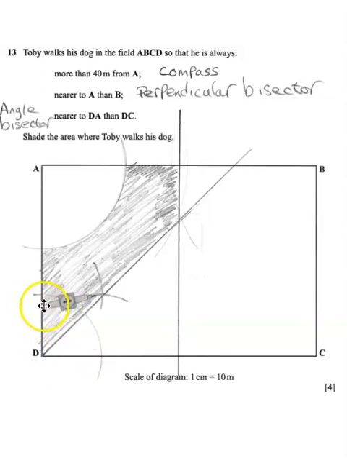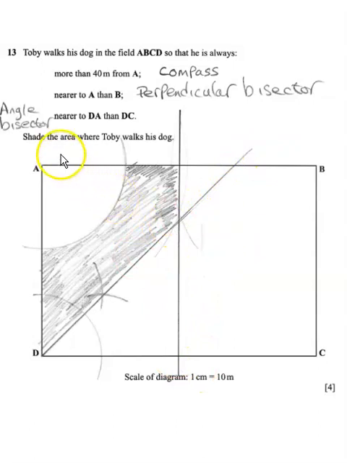Then you would take the compass, put it where you cross the line there, and draw an arc here. Then you would take the compass and put it on this bit here, and draw an arc there. Make sure those two arcs cross one another. Then we start from D and draw a straight line through this bit where it's crossed and straight on.